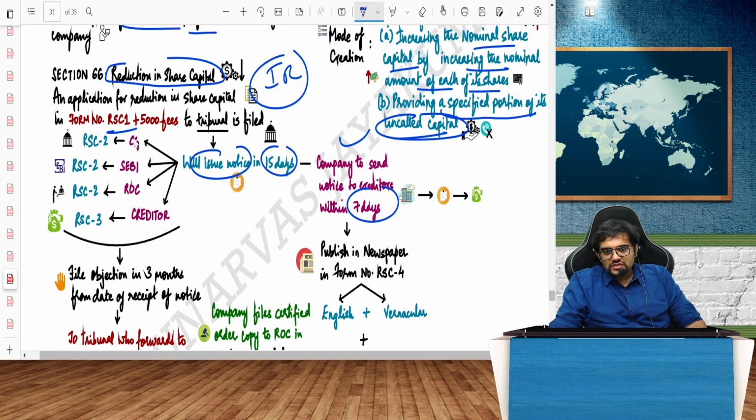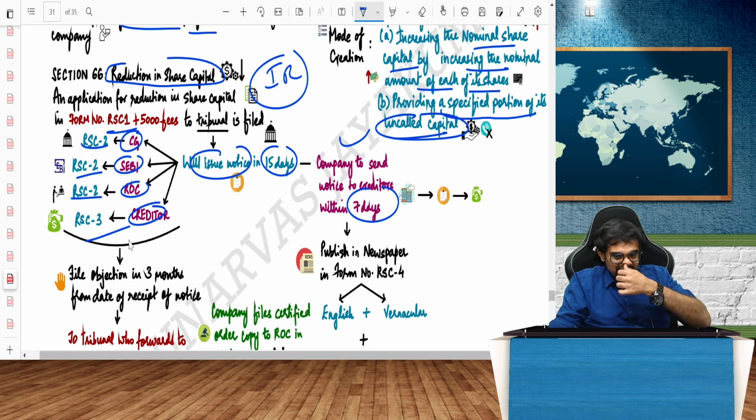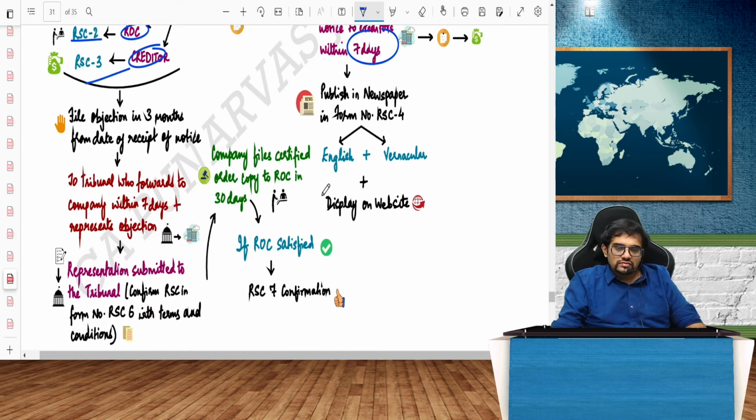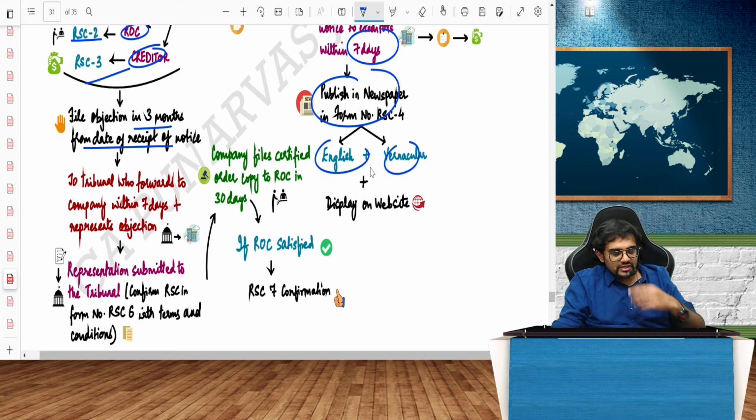Then the Central Government, I will give in RSC-2, SEBI in RSC-3, ROC RSC-2, creditor RSC-3, and to all the creditors also within 7 days I should give notice saying that we are going to reduce the share capital of the company. How? Objections have to be filed within 3 months from the date of receipt of the notice, which the Tribunal will go through. Apart from that, I will also have to publish in the newspaper, one English and one vernacular, and it is also displayed on the website.